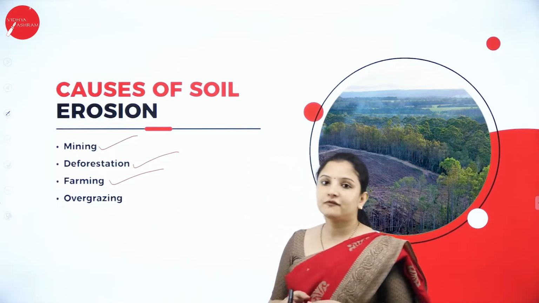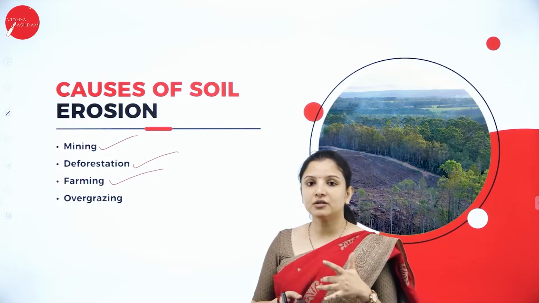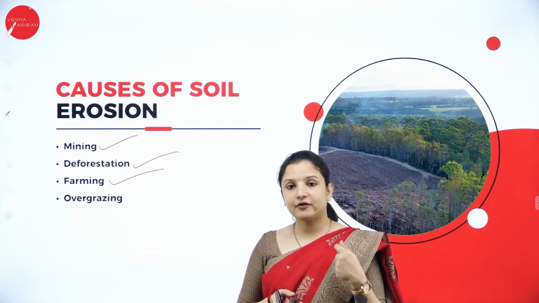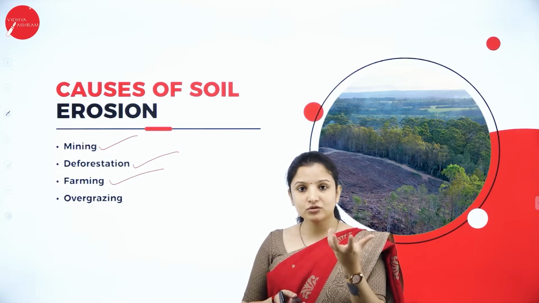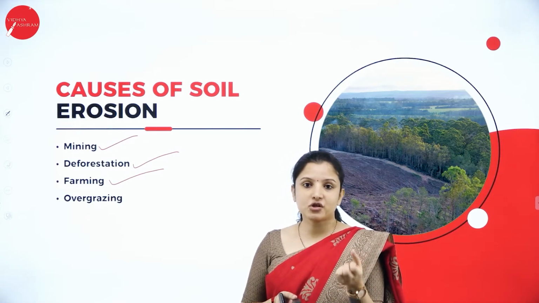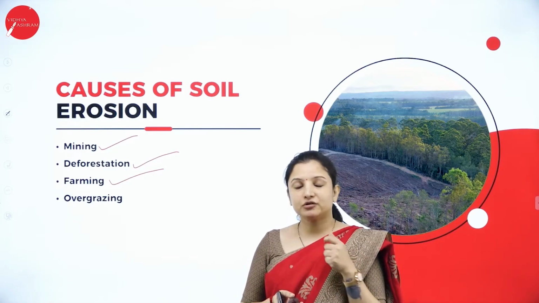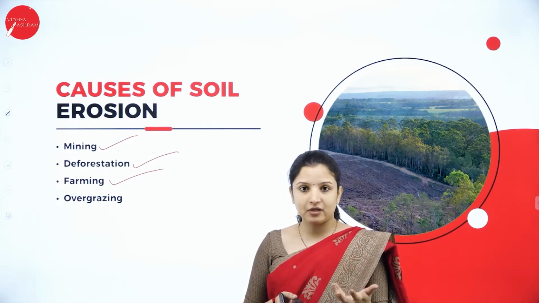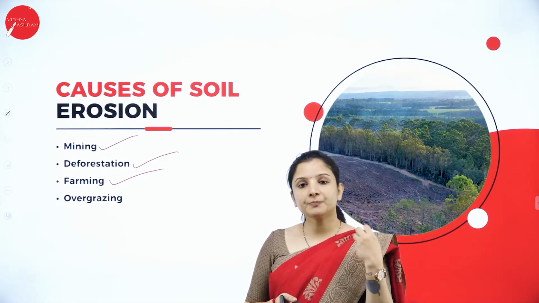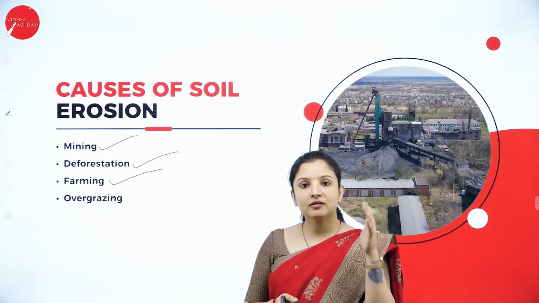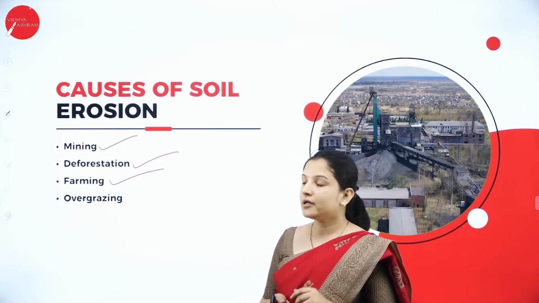So improper farming or over farming, because the plants grown, say for example rice and wheat, have roots that are not sufficient to hold the soil firmly, because the roots are not that well developed when compared to the tall trees. Therefore, if we convert the lands into farmland, it can lead to a lot of soil erosion.